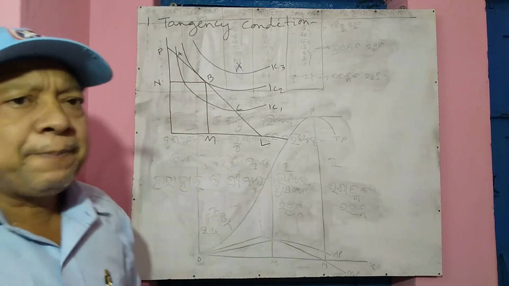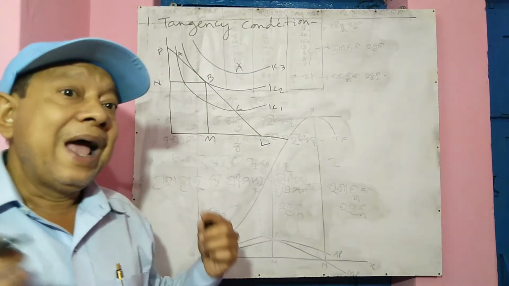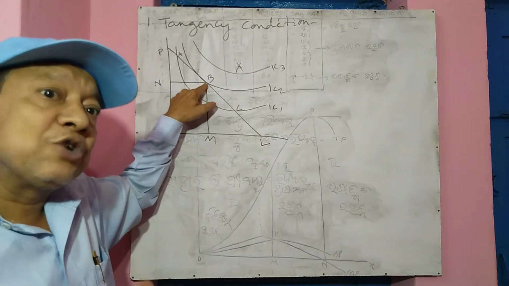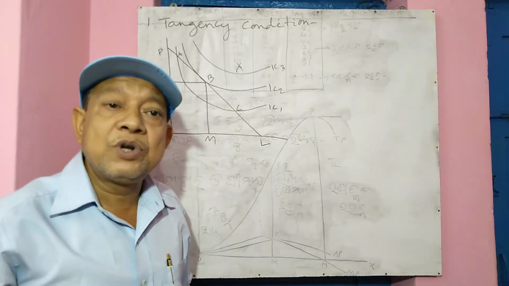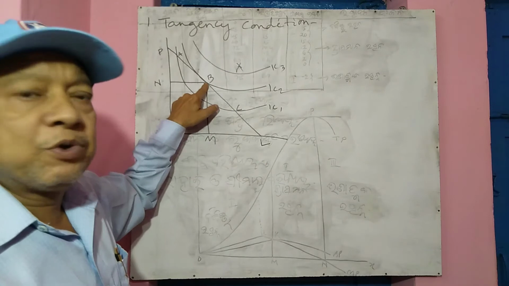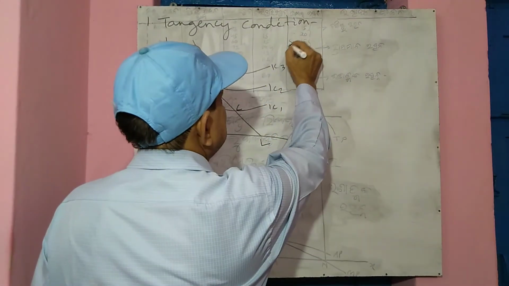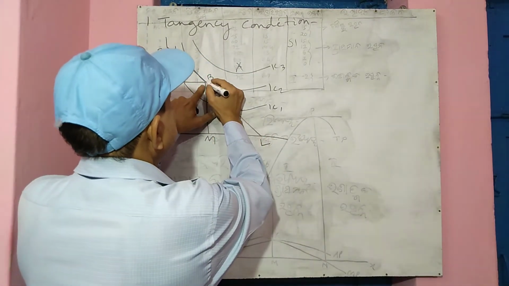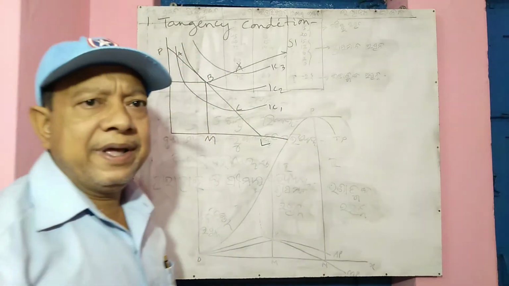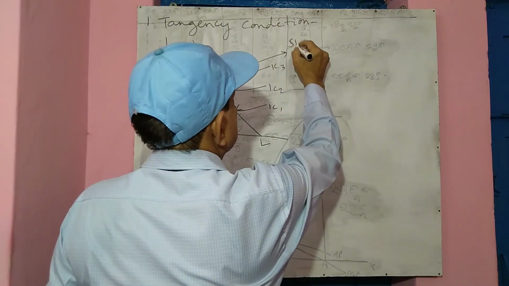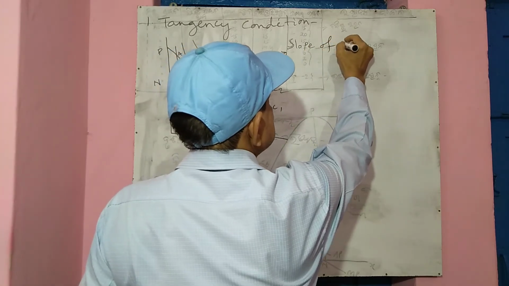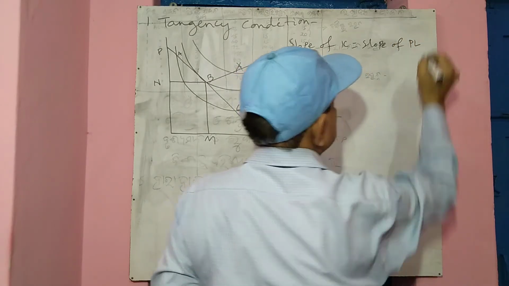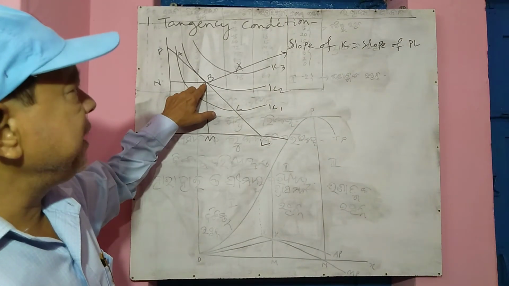But this cannot be accepted blindly. How can point B be the point of actual maximum utility? Now point B is maximum utility because, let's change the pen, at point B two things are there. First is slope of IC is equal to slope of price line. This is the point B.